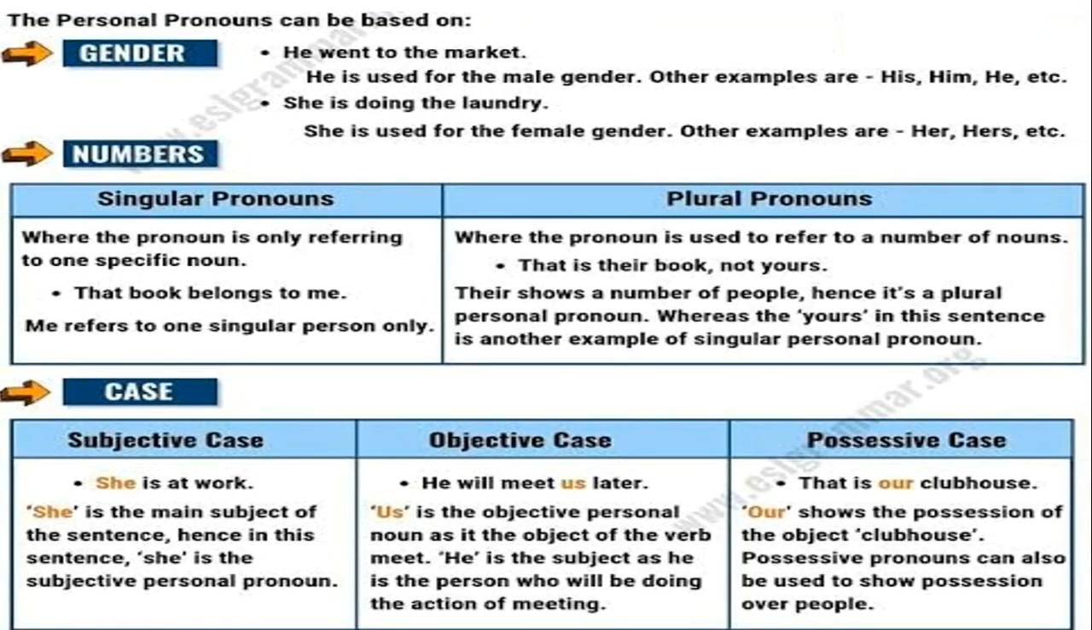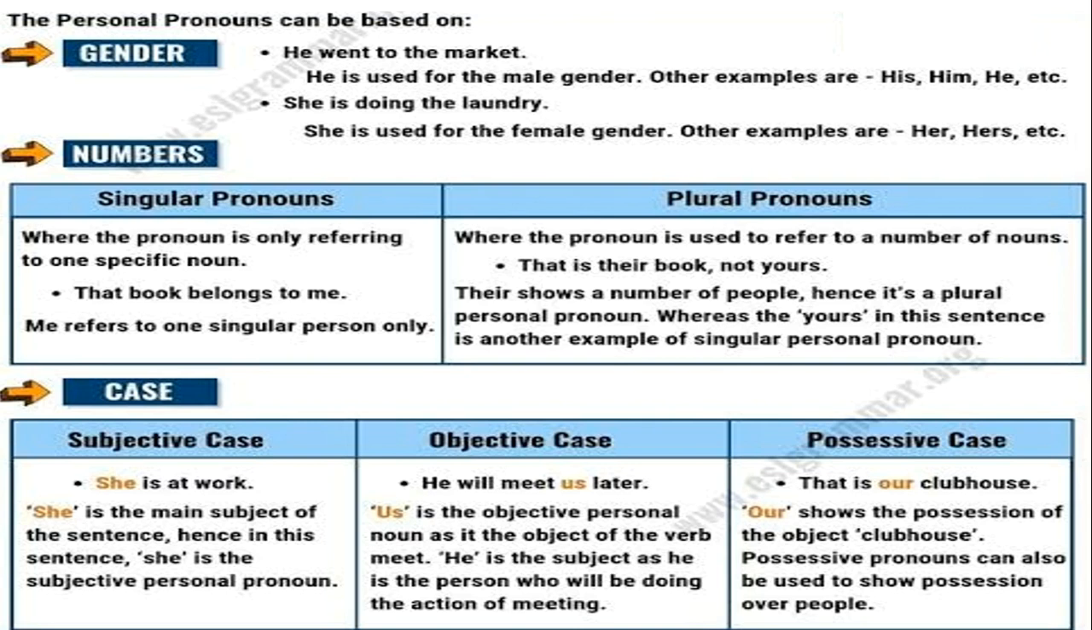Personal pronouns can be based on 3 basic categories. Number 1 is gender. Number 2, number. Number 3 is case. How can we identify personal pronouns by gender? He went to the market. He is used for the male gender, and other examples for the male gender are his, him, he, etc. And for she is doing laundry, here she is used for the female gender. Other examples are her, hers, etc.